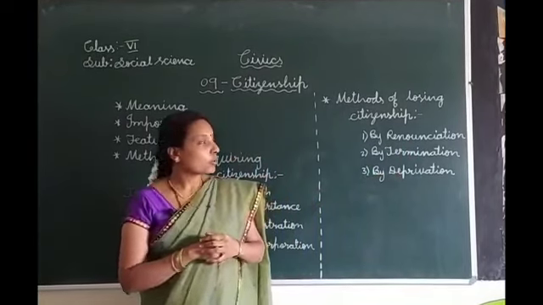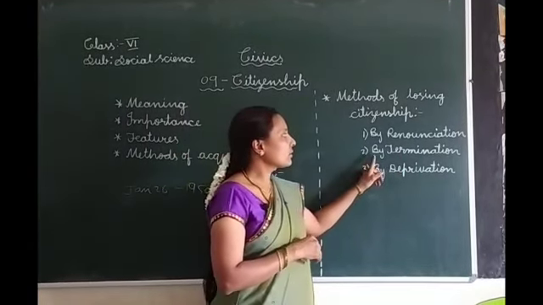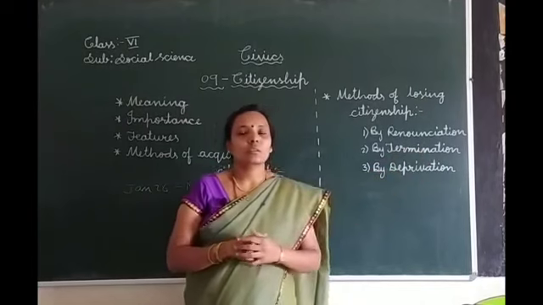And one more method, that is the second method, by termination.